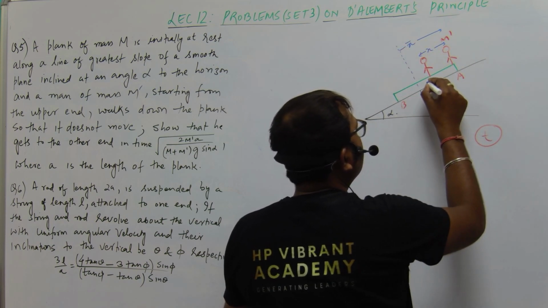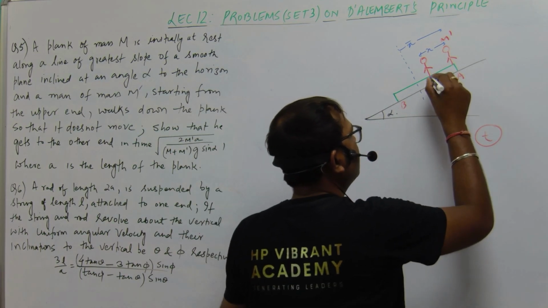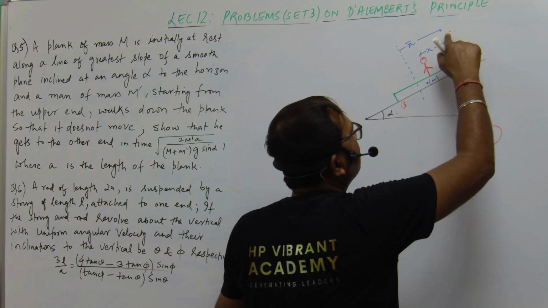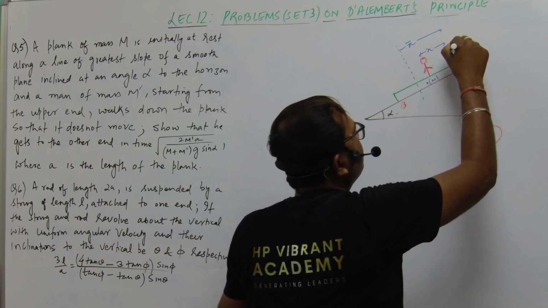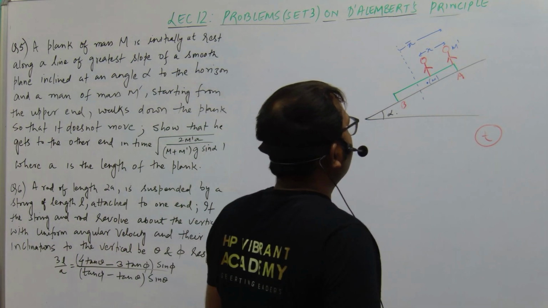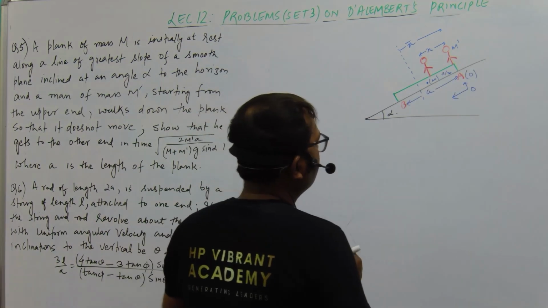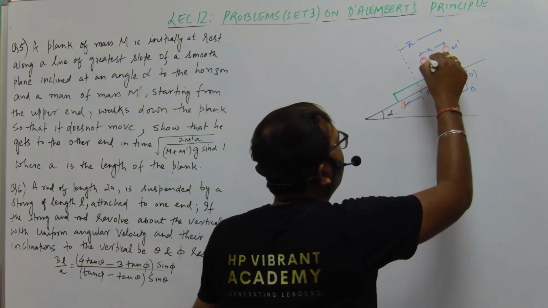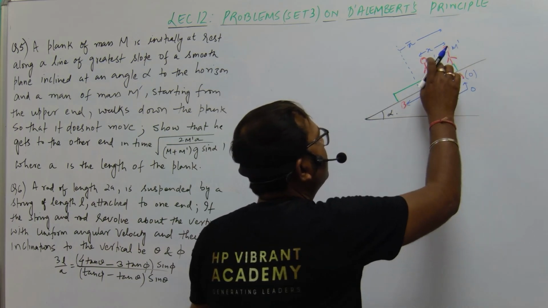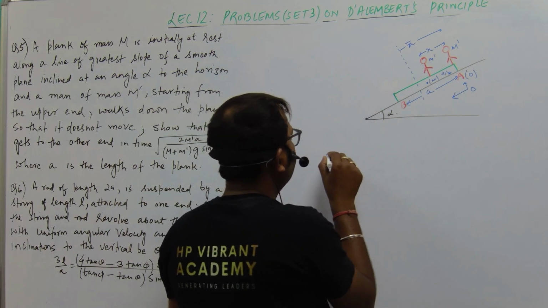This is the position of the center of mass of the plank. The mass is concentrated at this particular point. This is capital M, and the mass of the man is m dash. Let us consider x bar as the position of center of gravity. The man of mass m dash has reached this point, so it has moved a distance x. We have to find the position of center of gravity.